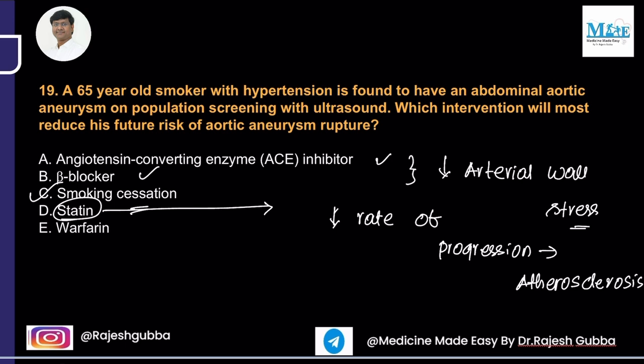Among options A, B, C, D, all of them will reduce the risk of aortic aneurysm rupture. But among all these interventions, the greatest effect in reducing the risk of aneurysm rupture is smoking cessation. Okay, that is most important. Next question.